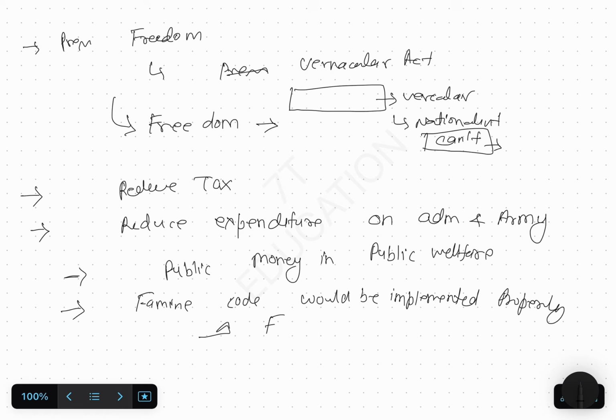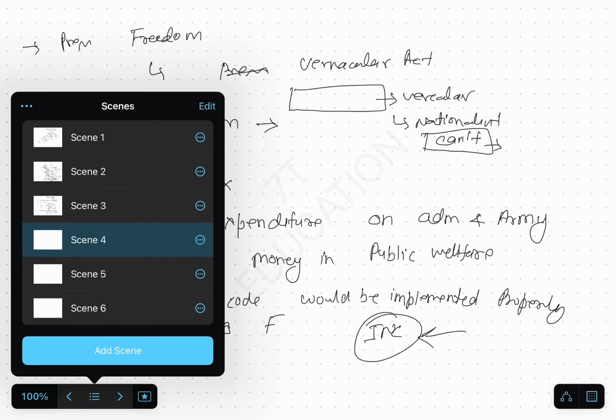You can also find out what the demands of the early nationalists were just after the formation of the Indian National Congress. We have seen how early nationalists were struggling, and we have also seen what their demands were. We have read some of them. You can also find other demands of early nationalists. Now we will try to understand what was the significance of this period and what was the achievement.